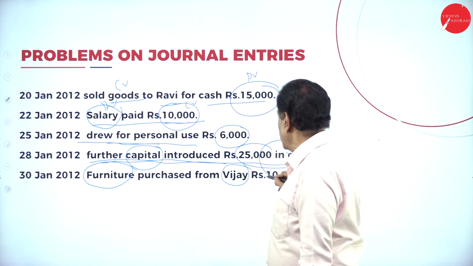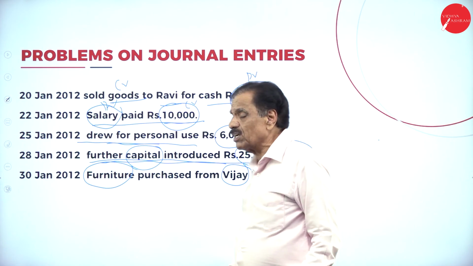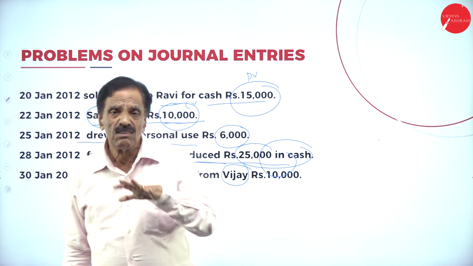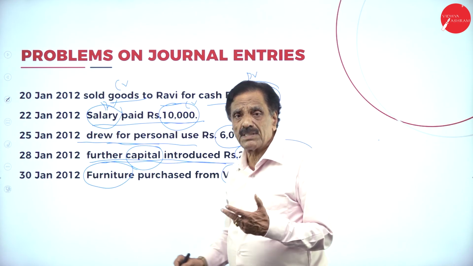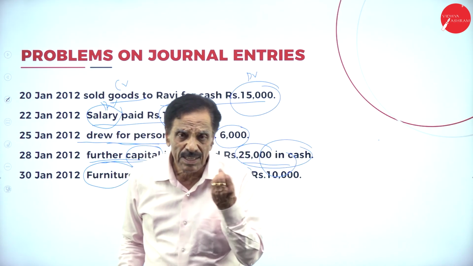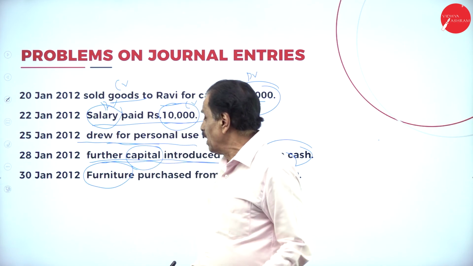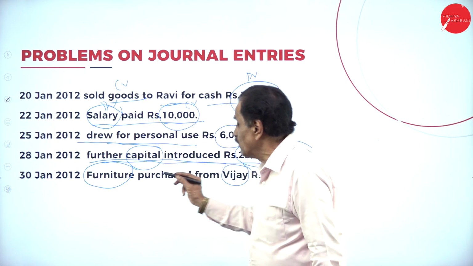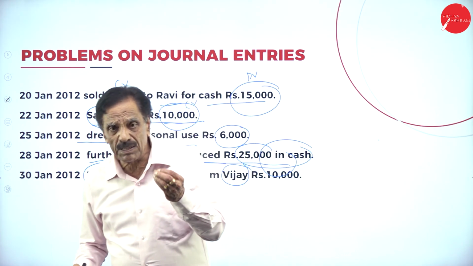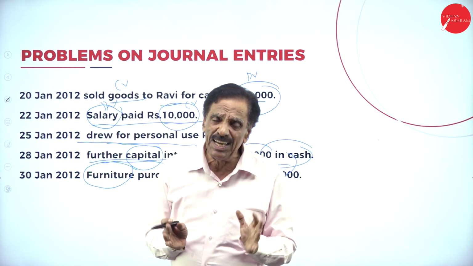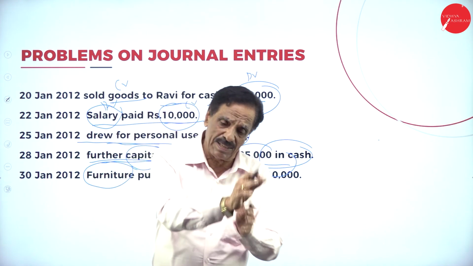Last one, furniture purchase from Vijay rupees 10,000. We purchase the furniture. Furniture comes under real account. From whom you have purchased? Vijay is a personal account. What the personal account says, debit the receiver, credit the giver. How much is coming in? 10,000. What's the entry? Furniture account debit to Vijay account. Being furniture purchased from Vijay. It's a credit entry. Means Vijay is going to be paid further.